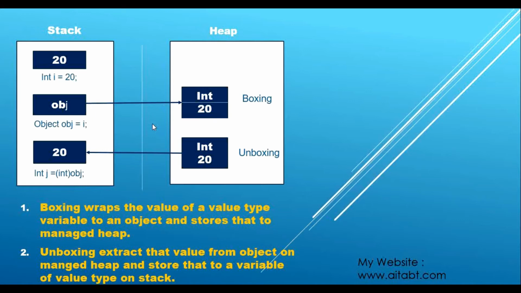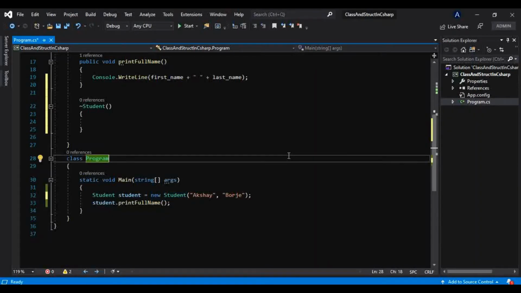Now let me give you one simple example, if you are confused about when exactly this object will no longer be reachable. Don't worry, I will go back to Visual Studio. But let me tell you something before that. Objects we have to destroy explicitly, but whatever gets stored on the stack, we don't need to worry about deallocating, because it gets destroyed automatically.